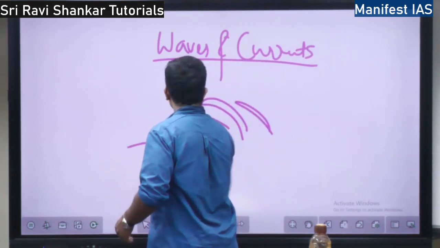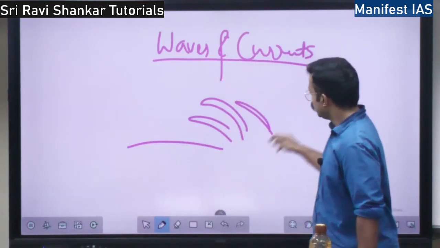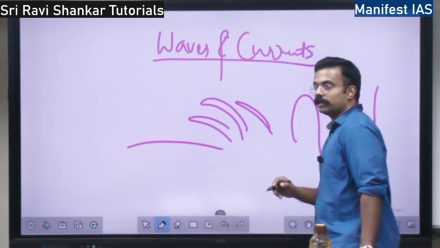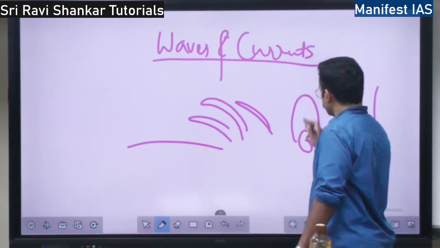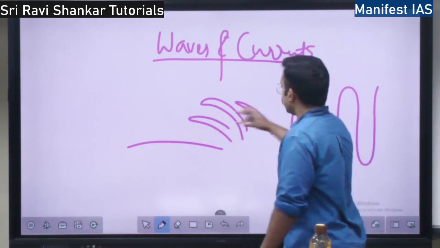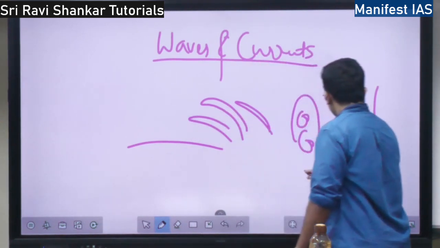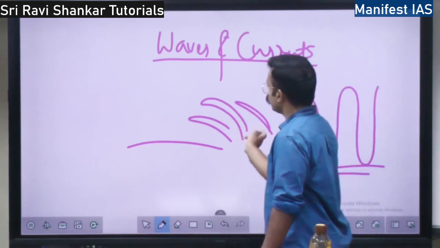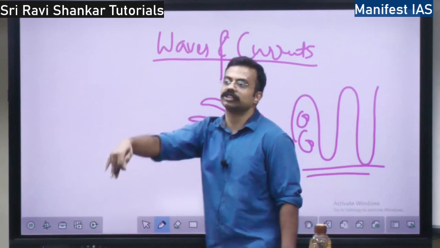They will come and hit the shore. Here there will be churning of material. Waves move like this, and when they hit the shore, they take this shape. When they are moving in the big ocean, they will be in this direction, and when they hit the shore, they will come and crash, right?